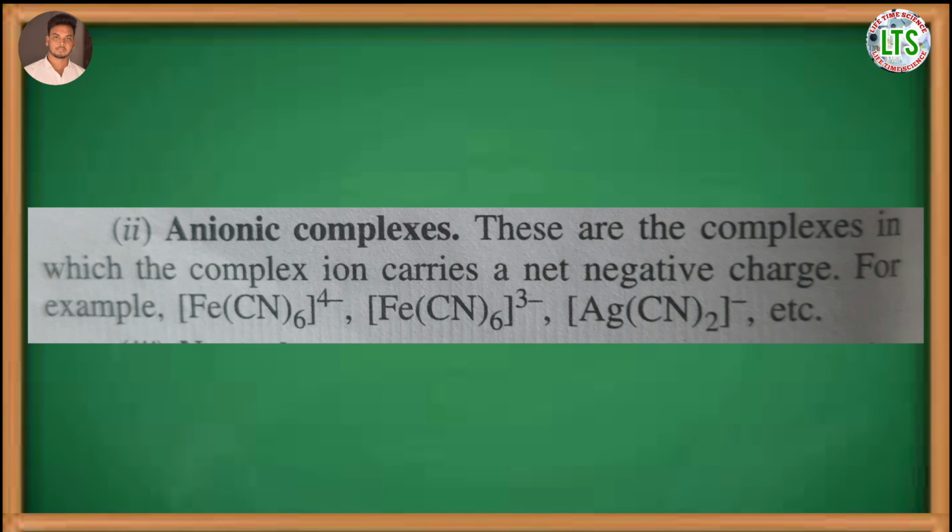Next, what is anionic complex? The complex ion which carries a net negative charge is called anionic complex. For example, [Fe(CN)6]4- ion. Another example is [Fe(CN)6]3- ion.